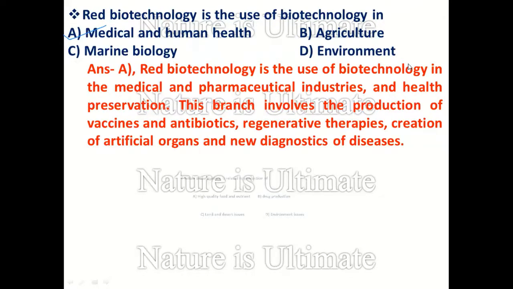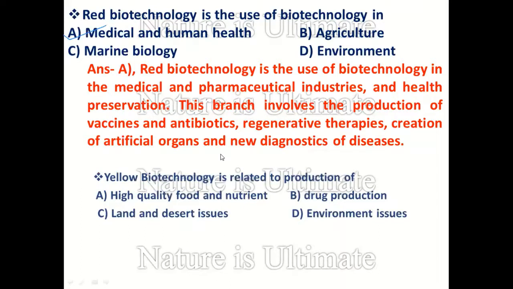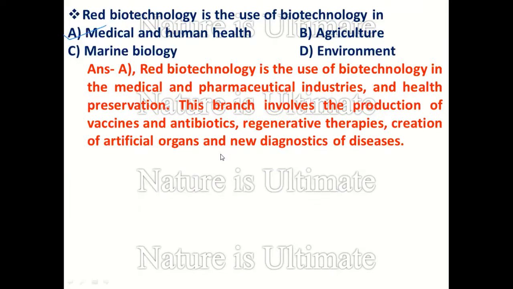Red biotechnology is the use of biotechnology in the medical and pharmaceutical industries and in human health and health preservation. This branch involves the production of vaccines, antibiotics, regenerative therapies, creation of artificial organs, and new diagnostics of diseases. So option A is the correct answer for this question.